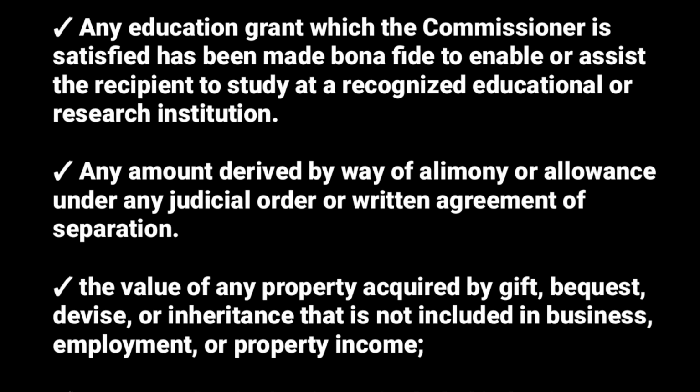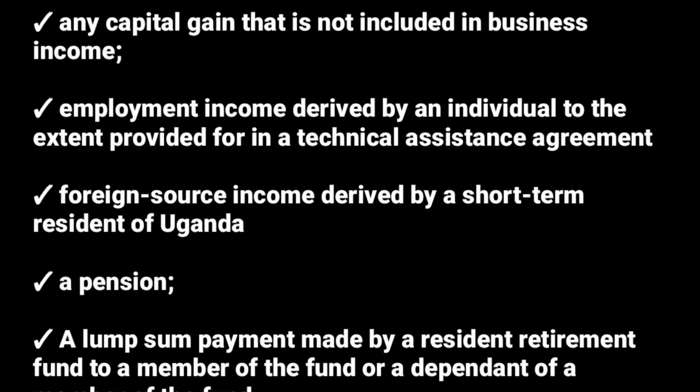Another exempt income we have is any capital gain that is not included in business income. It is not taxed. Then we have employment income derived by an individual to the extent provided for in a technical assistance agreement. There is foreign source income derived by a short-term resident of Uganda. Foreign source income derived by a short-term resident of Uganda is also not taxed. Then a pension. A pension is also not taxed.